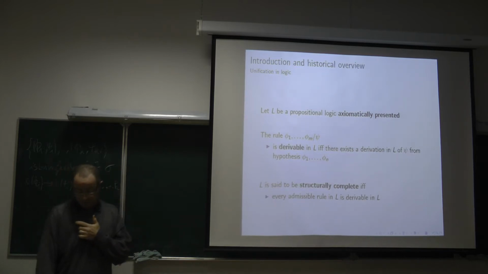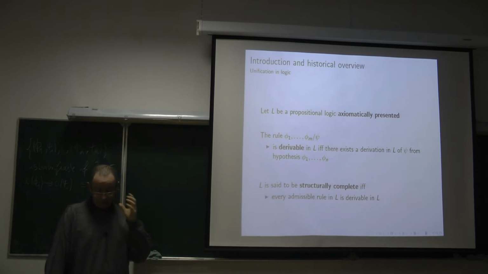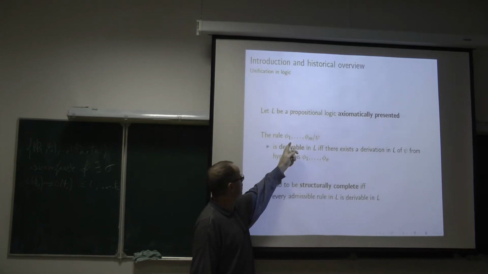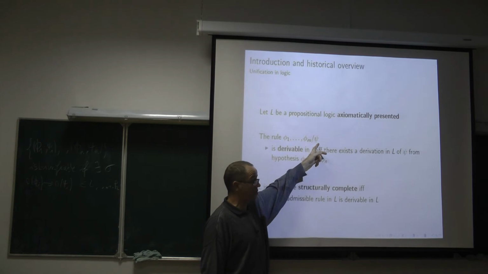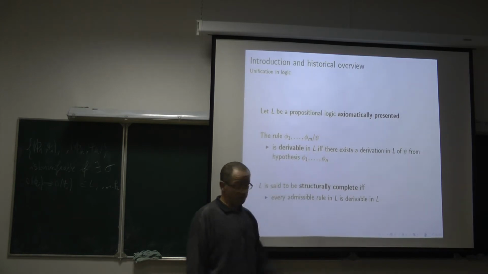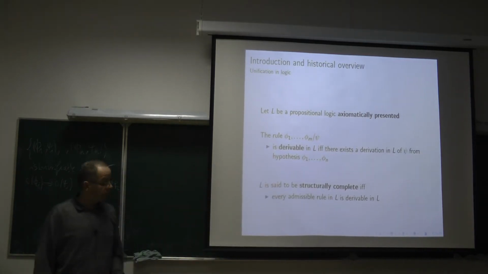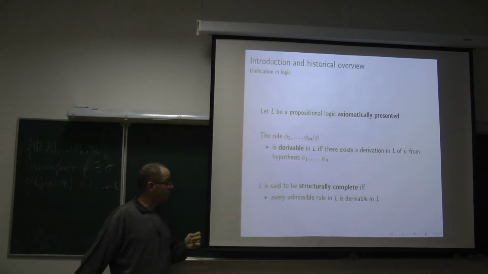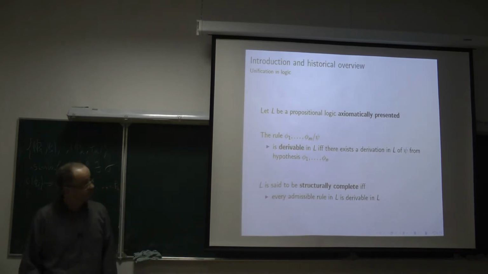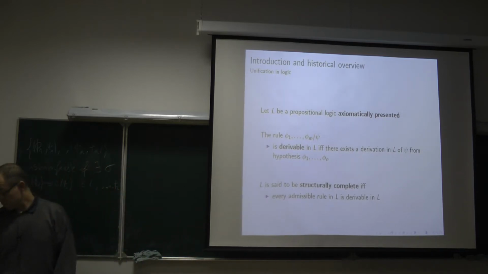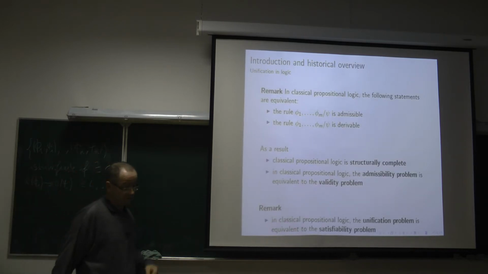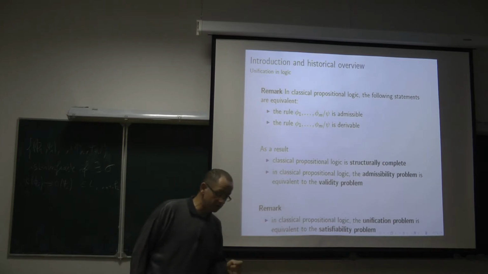For example, in classical logic or in intuitionistic logic, if a rule of that kind is derivable, then by means of the deduction theorem, the conjunction of the phis implies psi is derivable. And therefore, by means of the rule of uniform substitution, it is possible to show that the rule is also admissible. But for some logics, like S4 and intuitionistic logic, there exist admissible rules which are not derivable.